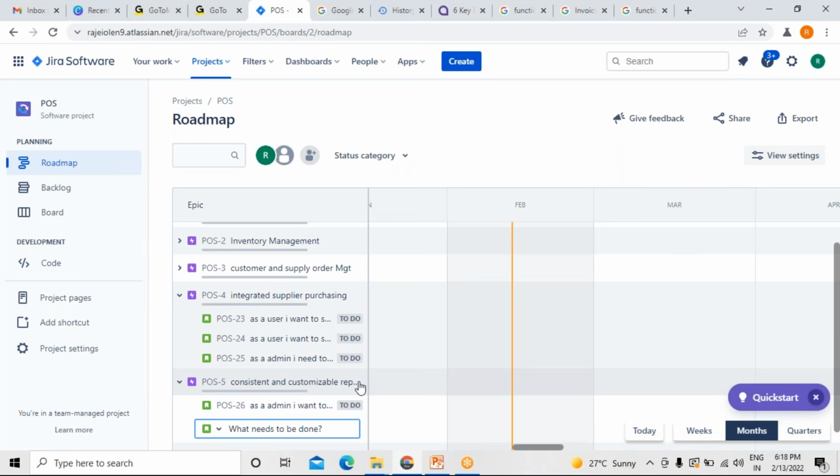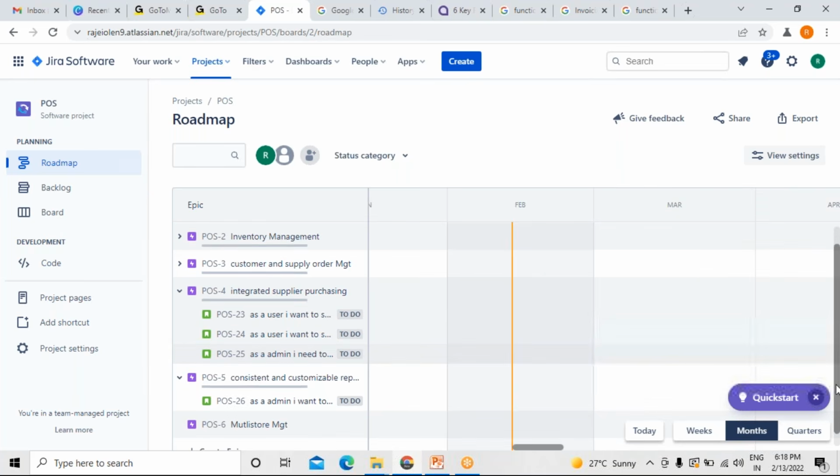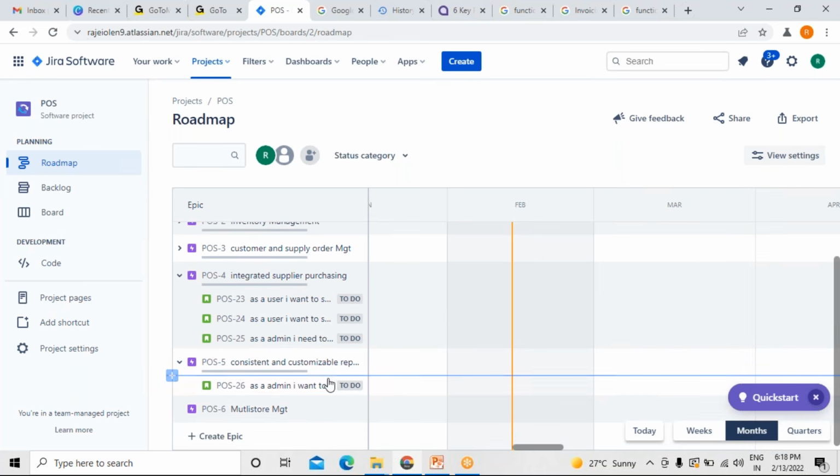Next point. Next, we can add for inventory. The three points were there. One is the PO, second is inventory, and third is the purchase amount. One user story we have written. Anything apart, we have to write. We can write for inventory.